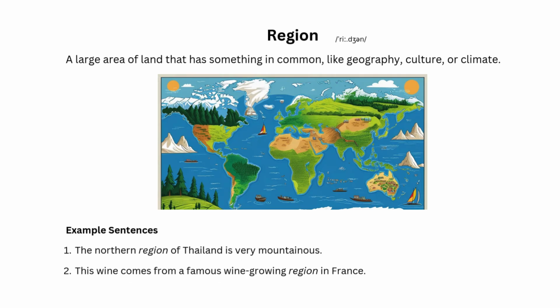Region. A large area of land that has something in common, like geography, culture, or climate. Example sentences. 1. The northern region of Thailand is very mountainous. 2. This wine comes from a famous wine-growing region in France.